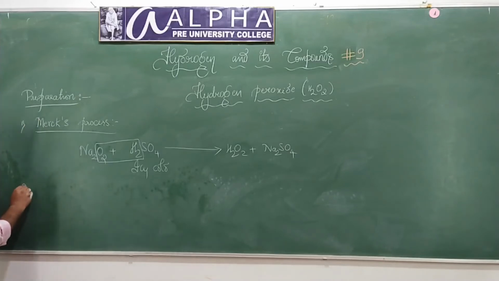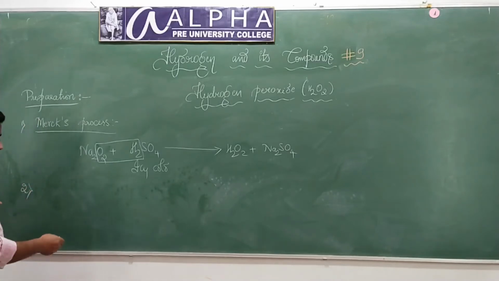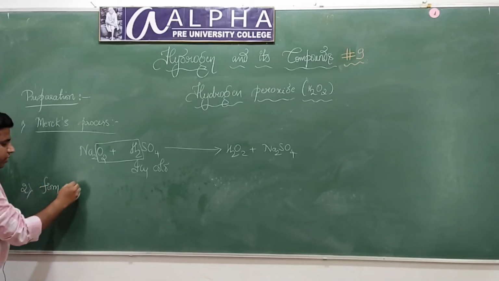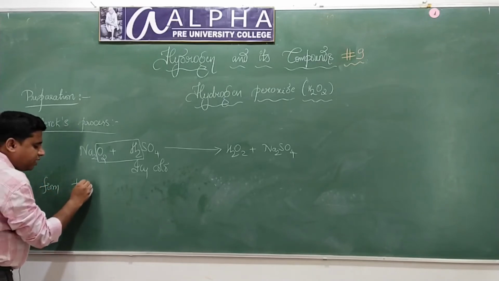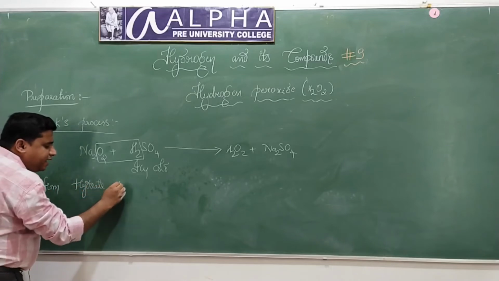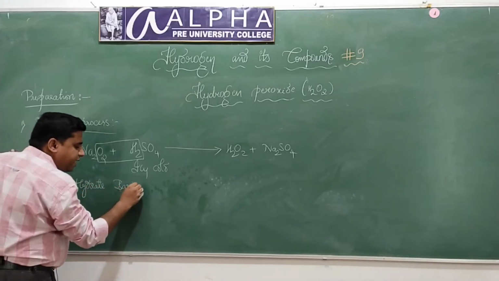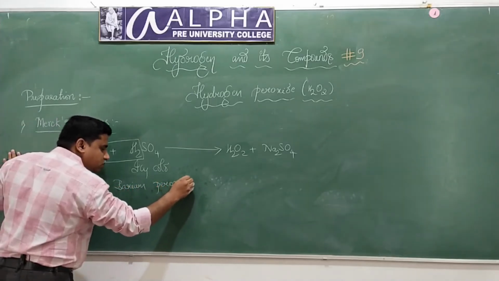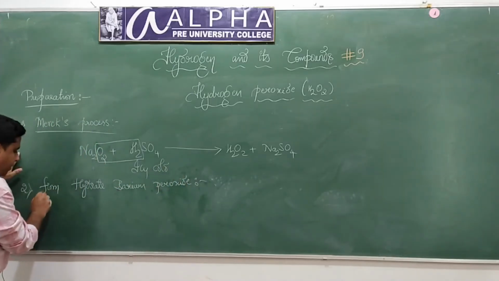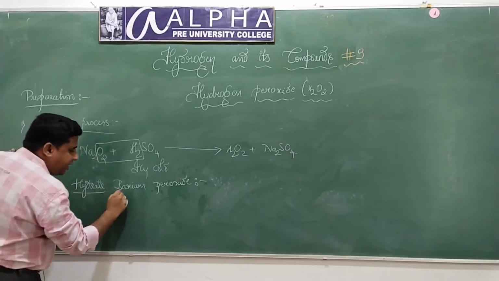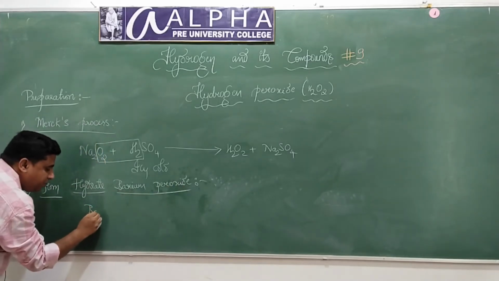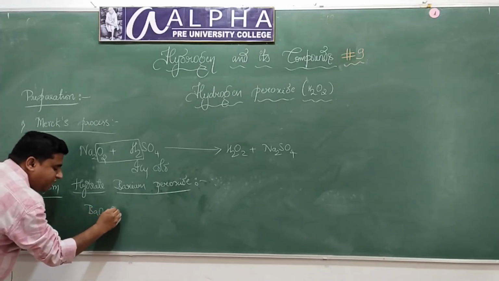Next one. We can prepare hydrogen peroxide from hydrated barium peroxide. What do you mean by hydrated barium peroxide? It is BaO2.H2O.